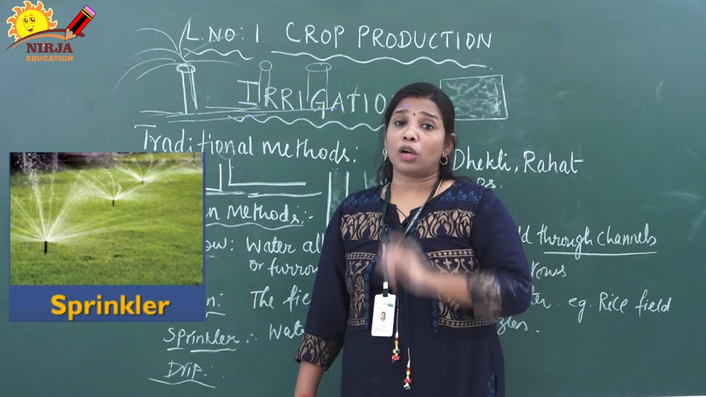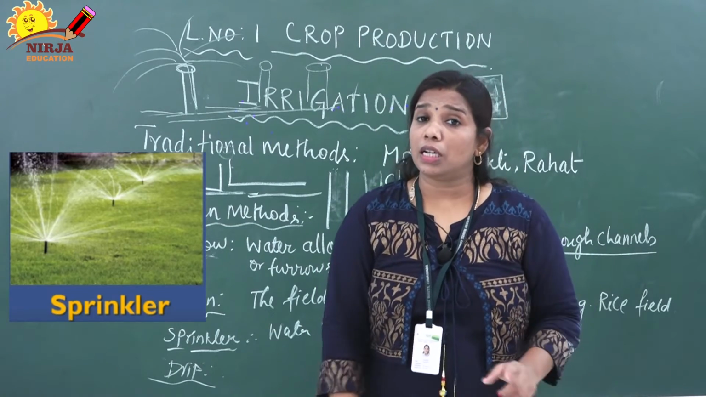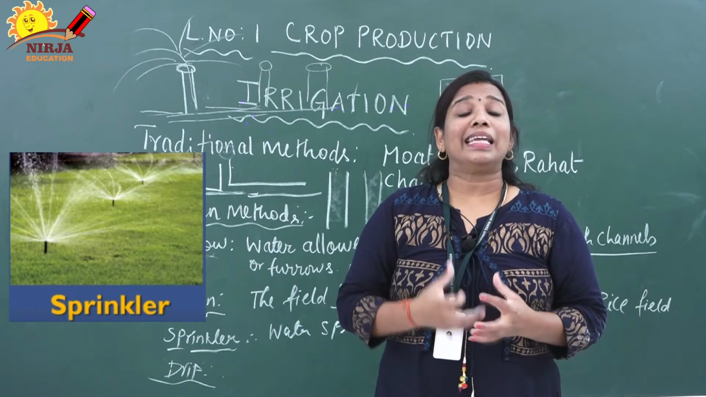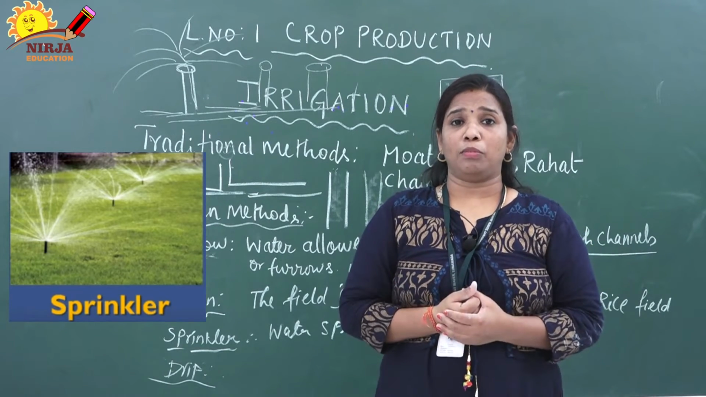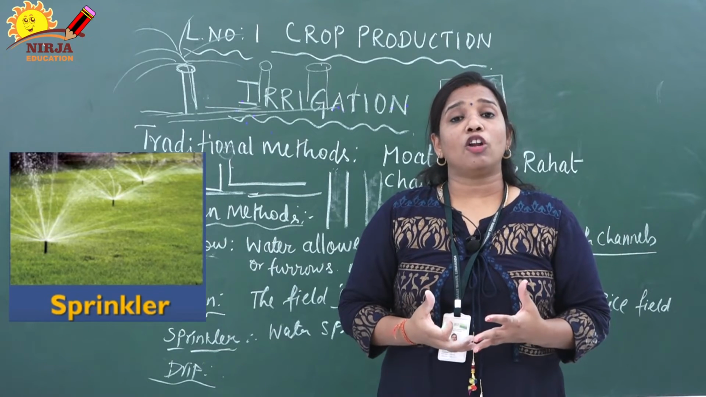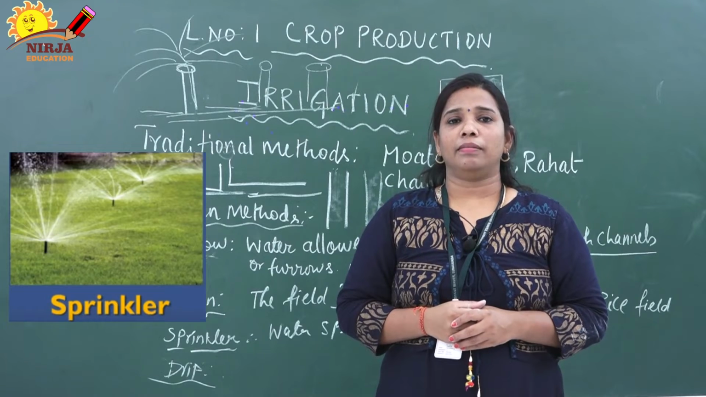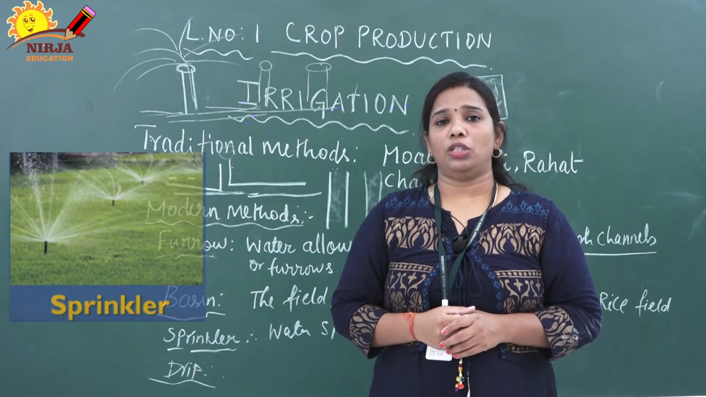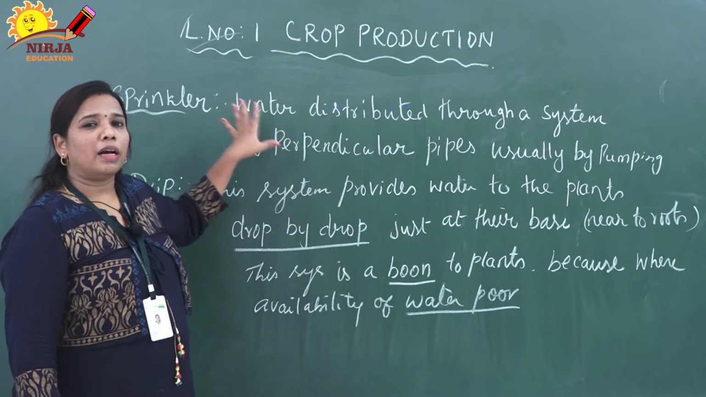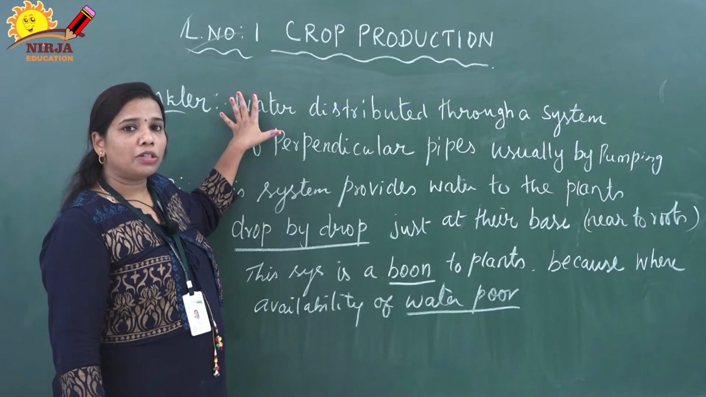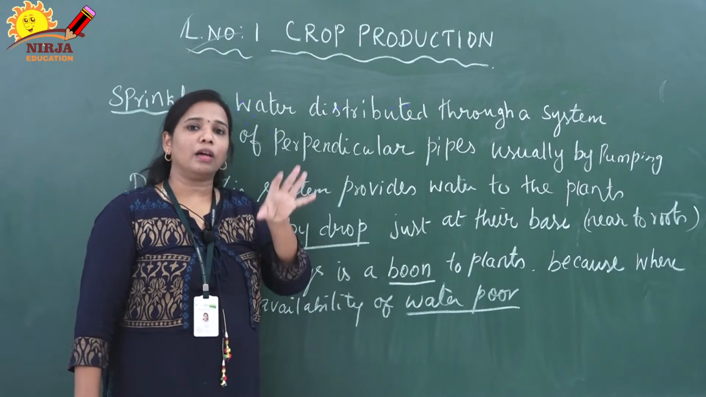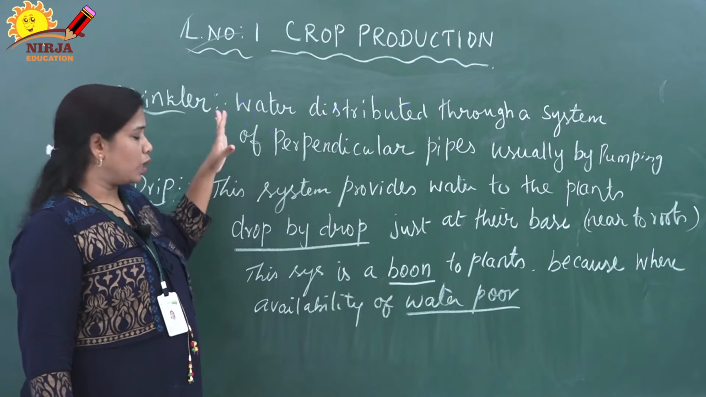One major disadvantage is also there for this sprinkler irrigation. What does that mean? Soil cannot retain the water for a longer time because the water is only sprinkled. So for a longer time water cannot be held inside. That is the major disadvantage. The water holding capacity is very low because it is sprinkled, so water retention is very low.